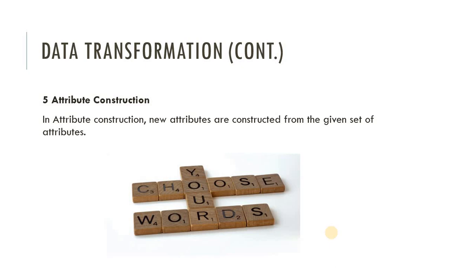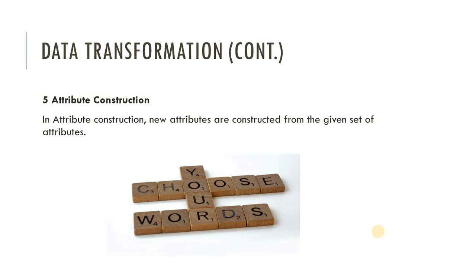Fifth is attribute construction. In attribute construction, new attributes are constructed from a given set of attributes. As shown in the figure, suppose we have squares of each alphabet, but we don't have any spelling. By joining those alphabets we construct a spelling, a word from those alphabets. So here we are creating an attribute. This is how attribute construction works in our database.